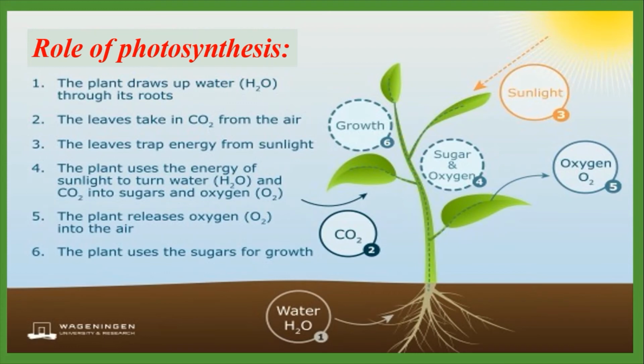Photosynthesis is very important for maintaining the balance of different components in the atmosphere, especially the ratio of carbon dioxide and oxygen. The presence of oxygen and carbon dioxide gas in the atmosphere is 20.95% and 0.033% respectively. We know that cellular respiration takes place in all living organisms all the time.